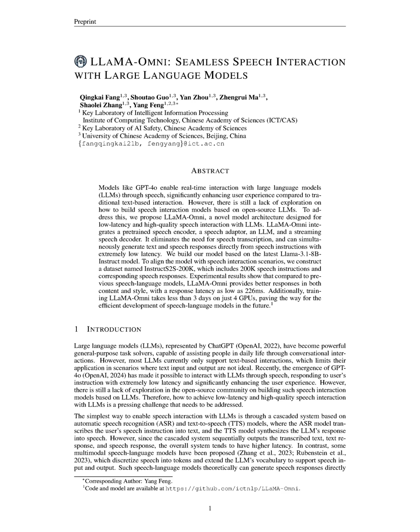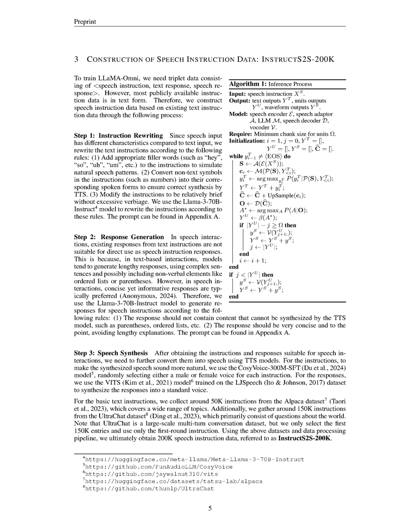In the inference phase, the Llama Omni model operates simultaneously to enhance efficiency. As the LLM generates the text response, the speech decoder, which is a non-autoregressive streaming transformer, concurrently processes the output hidden states from the LLM to produce discrete units corresponding to the speech response, y_s. This allows for low latency interaction, as the speech response can begin playback before the entire text response is generated, ensuring a seamless user experience. The entire architecture is designed to optimize both response quality and latency, making it suitable for real-time speech interactions.